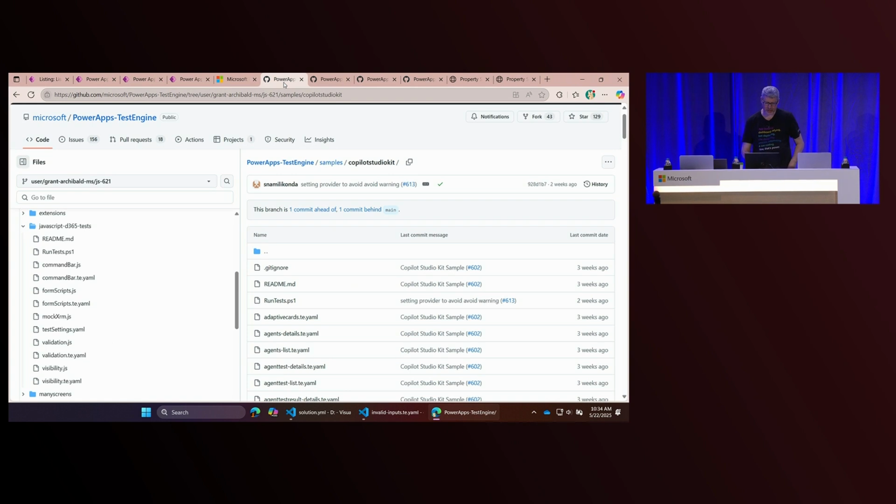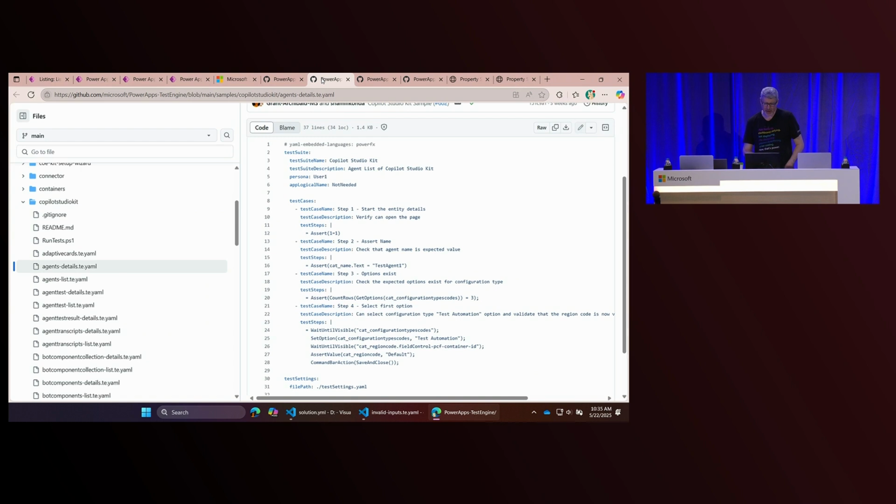We can get you started, so you can go look at, there's a whole lot of samples that we have as part of the repository. So go to our samples in our GitHub repository, and you can see examples of how we create those different types of applications. And the value of having those kind of things is you can see, here's an example of how we go test a model-driven application.